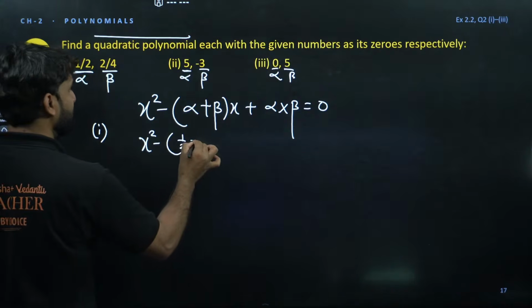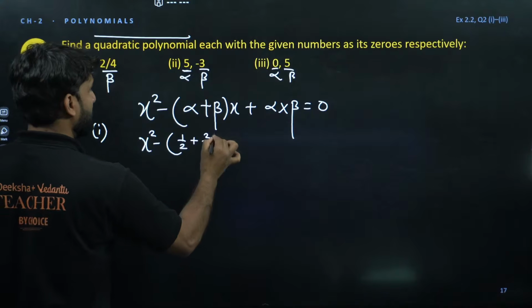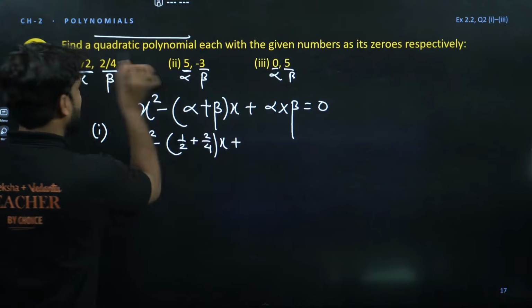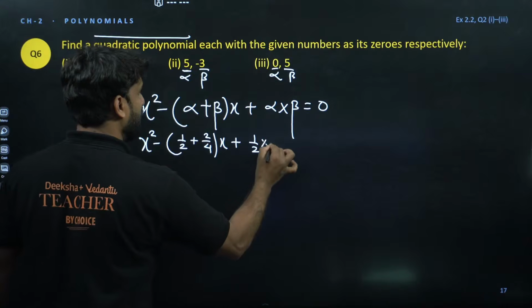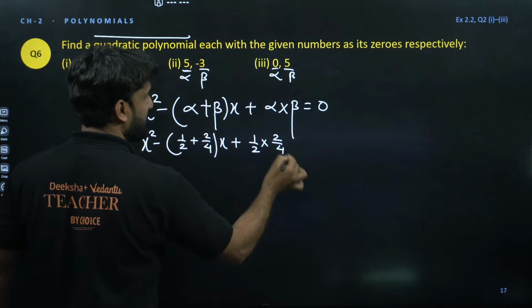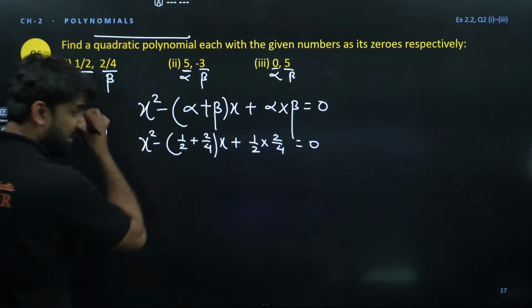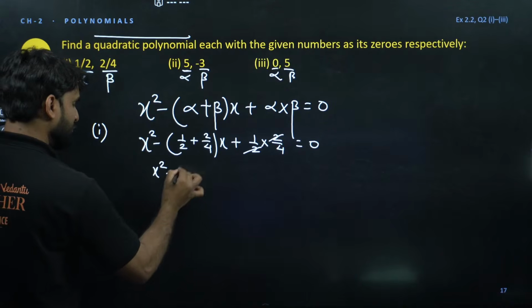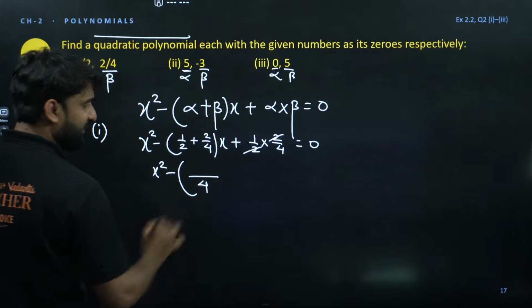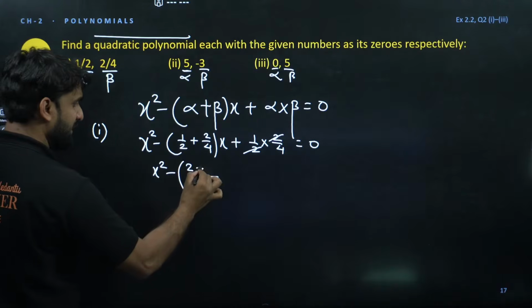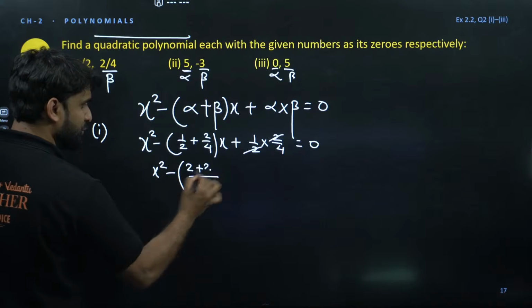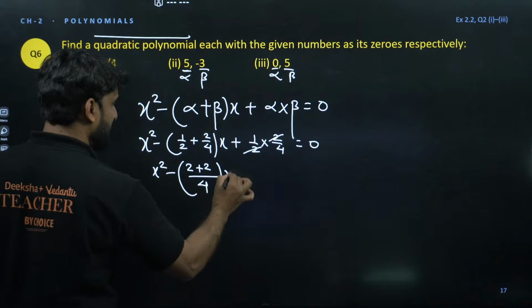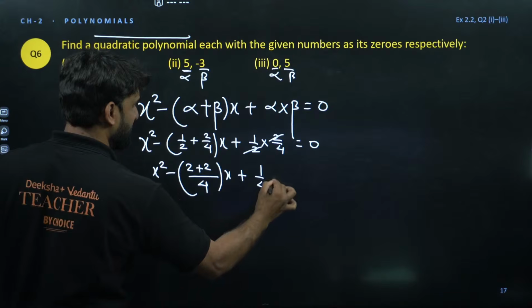1 by 2 plus 2 by 4 into x plus alpha into beta, 1 by 2 into 2 by 4, is equal to 0. So let's solve this. This 2 will cancel this. Now can we take LCM here? On taking LCM, 4 will come as LCM. 2 2s are 4, so 2 will come here, and 4 1s are 4, so 2 will come there, into x plus 1 by 4 is equal to 0.